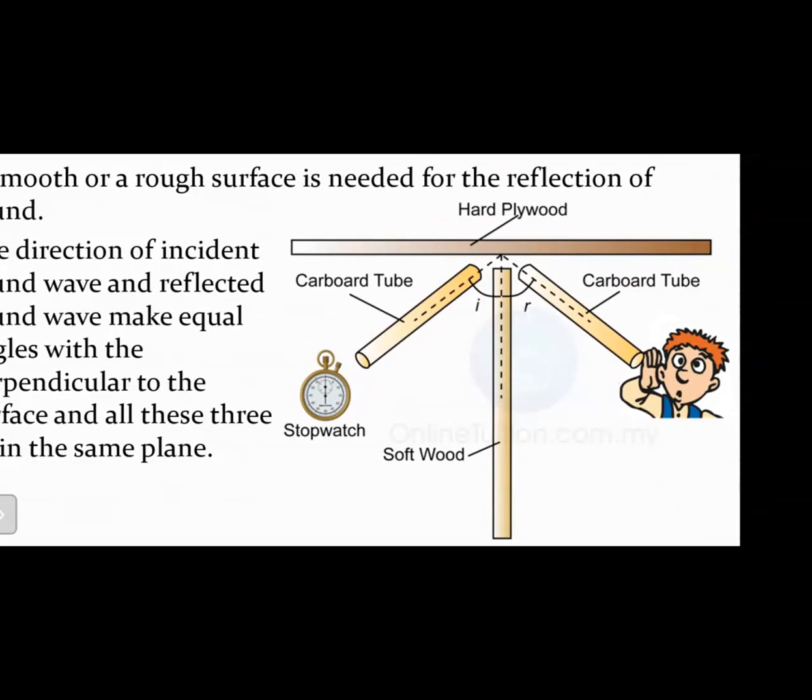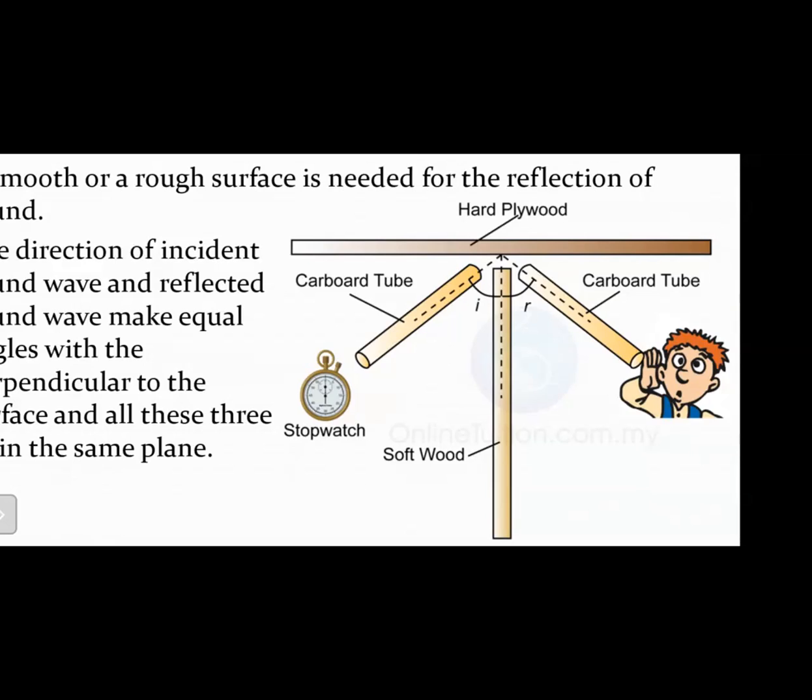Okay. When sound travels from the stopwatch through the cardboard tube, it gets reflected from the hard plywood, obeying all the laws of reflection, meaning angle of incidence equals angle of reflection. So the reflected sound wave now travels on to the other side, where one more cardboard tube is kept so that the sound waves can be channeled and passed on to the other side where the listener can listen, right?